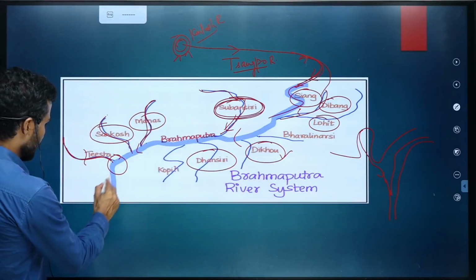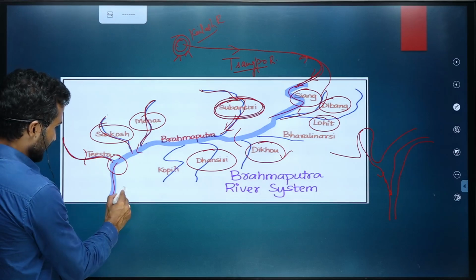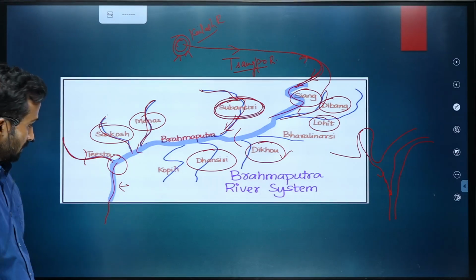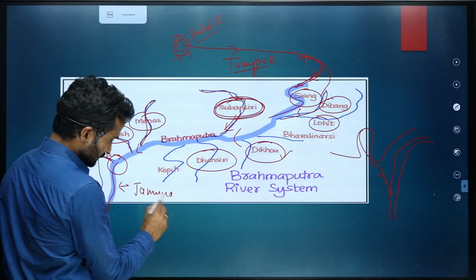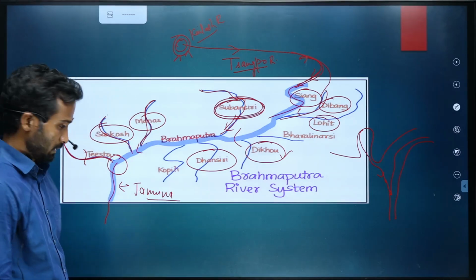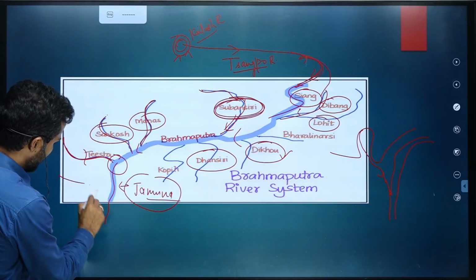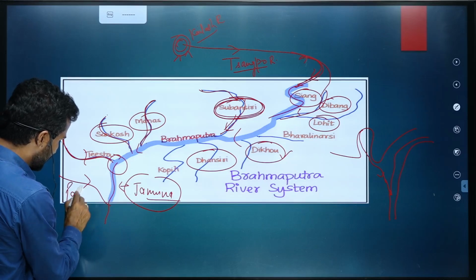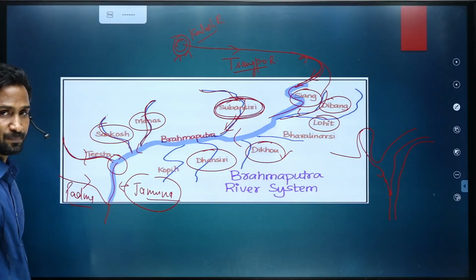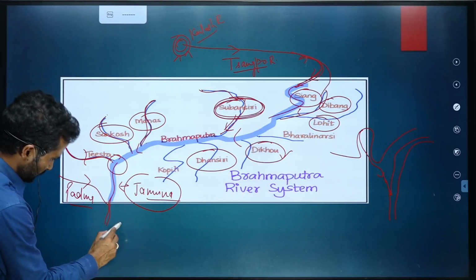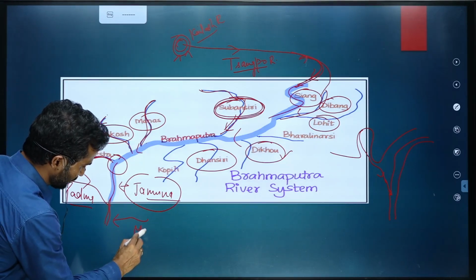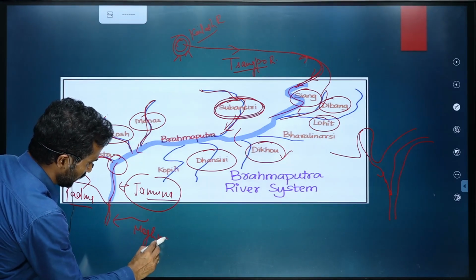And then this river Brahmaputra, once it enters into Bangladesh, is known as Jamuna. And this Jamuna is joined by Padma from the right side. Padma is nothing but the Ganga in India. And from the left side, there is another river which will join Jamuna called Meghna.